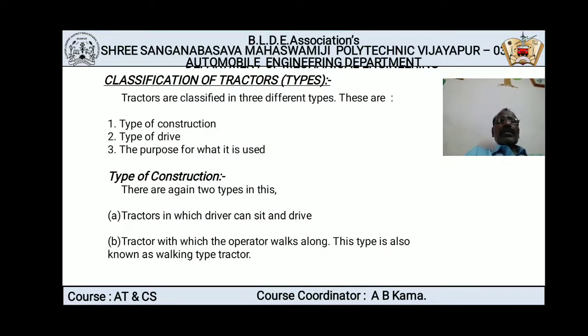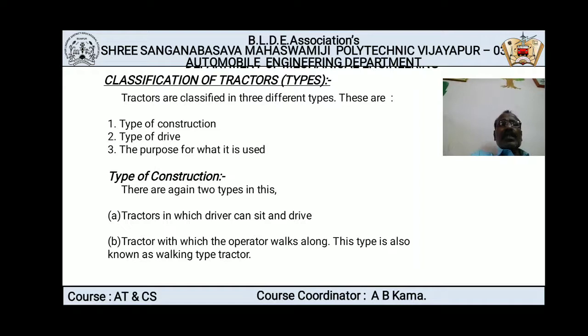Now the next one is classification of the tractors, or you can say types of tractors. Tractors are classified into three different types. These are: number one, type of construction; second one, type of drive; third one, the purpose for which it is used. Now again these three types are classified further.